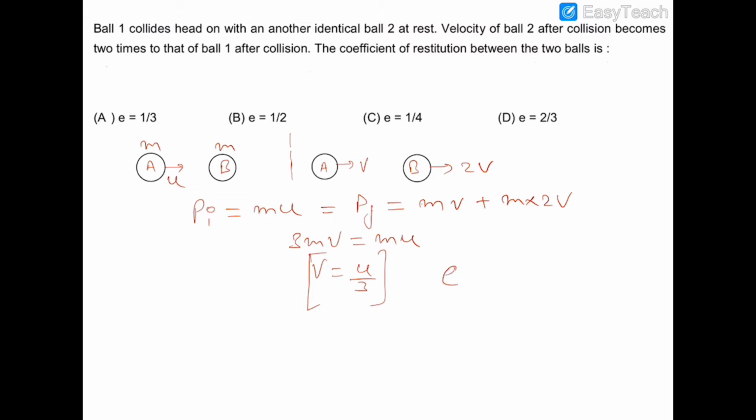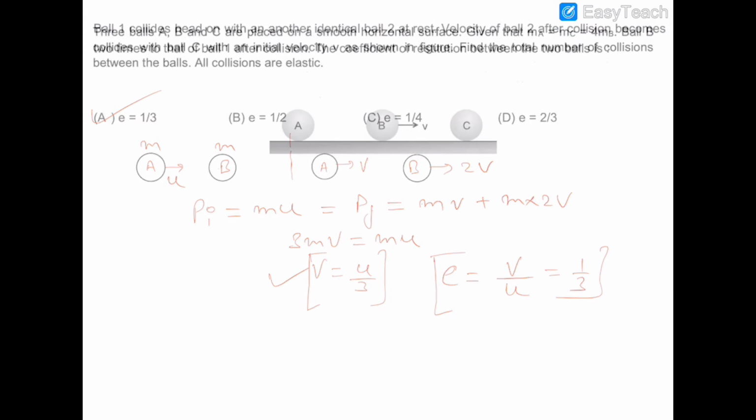Now the value of e is the relative velocity after collision upon relative velocity before collision. The relative velocity after collision is 2v minus v, which is v, and before collision it is u. Since v is equal to u by 3, e will be equal to 1 by 3. So the correct answer will be option A. Now let's move on to the next question.